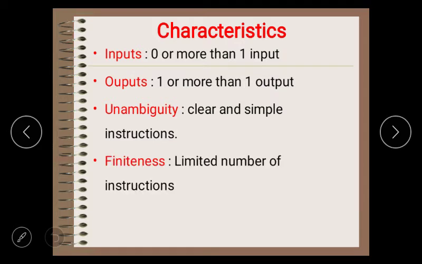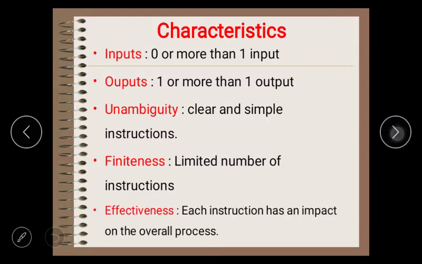And the next one is finiteness. The algorithm should have finiteness. That means the number of instructions we give in the algorithm should be countable. And the last one is effectiveness. Each instruction has an impact on the overall process. So these are the 5 characteristics of an algorithm: input, output, unambiguity, finiteness, and effectiveness.